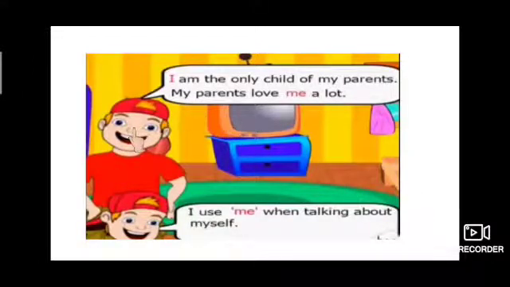Here, this boy is saying that I am the only child of my parents. My parents love me a lot. Here he is talking about himself. So he is using me and I instead of his name. He is telling about himself, so this is the telling part. He is using me instead of his name. My parents love me. So children, I use me when talking about myself.